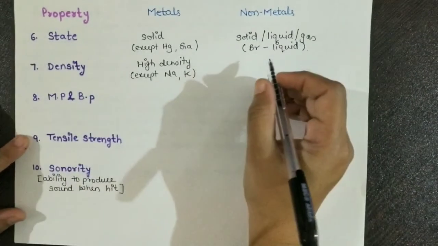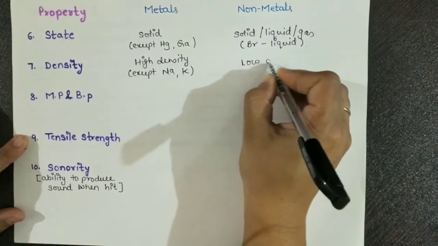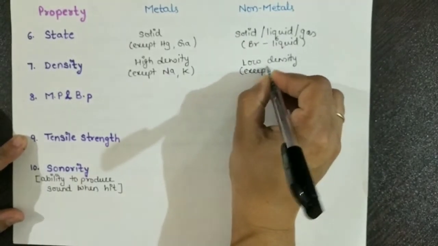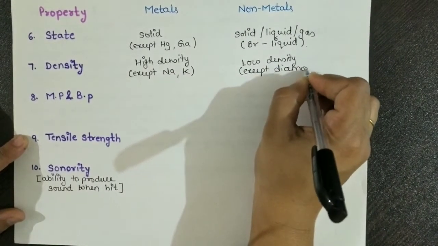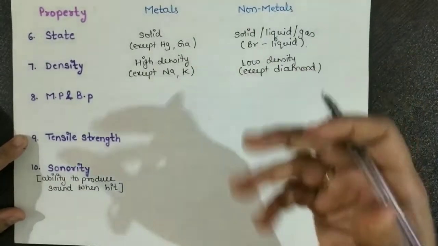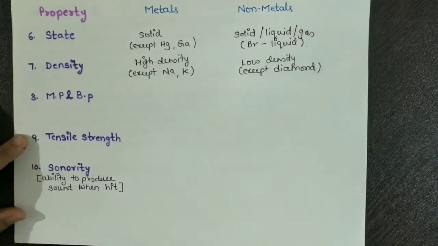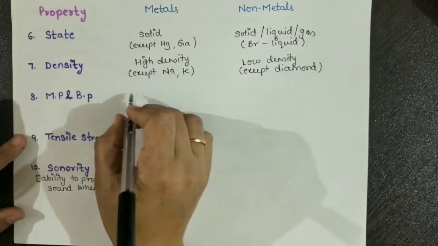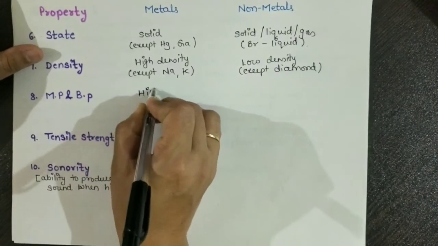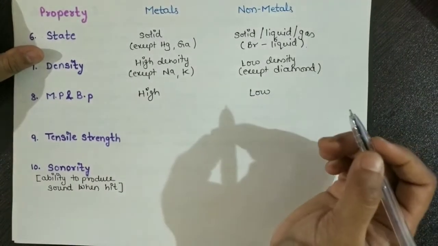If we talk about the non-metals, they are having low density, except diamond. That means non-metals, if kept in liquid, due to the less density, they will float on the liquid. If we talk about the melting and boiling point, then the melting and boiling point of metals is found to be very high, whereas non-metals are having low melting and boiling points.